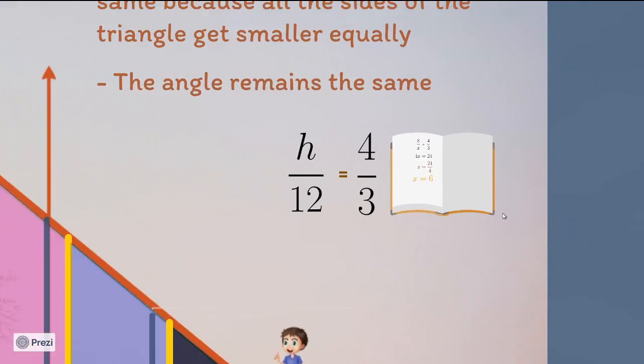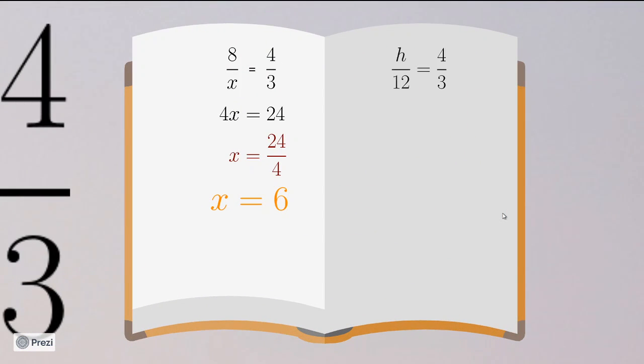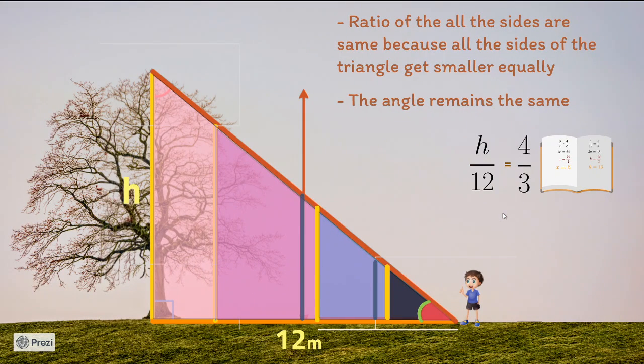Similarly to what I did before, I can do the calculations, and I see that 3h is equal to 48, h is equal to 48 by 3, and h is equal to 16. Wow. So I can write h as 16 meters. Guys, did you see what just happened? Instead of climbing the tree and breaking my leg, I found the height of the tree without climbing the tree.